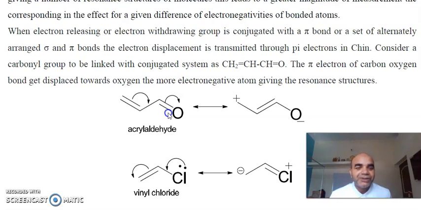So what is the carbonyl group going to do in this molecule? It will pull the pi electrons because they are loosely bound, and this oxygen being more electronegative, these pi electrons will shift towards it, leading to a minus charge on the oxygen, and this pi bond will also shift to the other carbon, leaving a plus charge on the carbon.